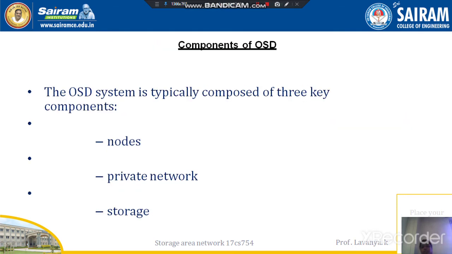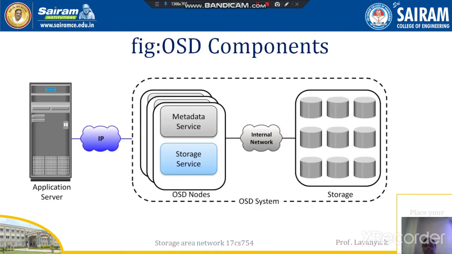Then the next topic is what are the components we are going to use in object storage. Here we are going to use three types of components. One is nodes, second is private network, and third is storage. What do the nodes do?